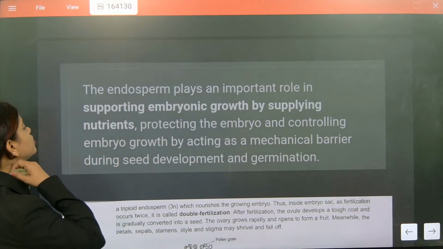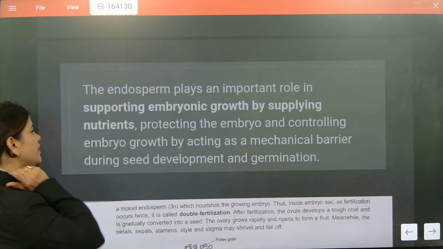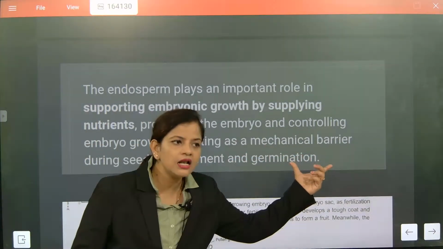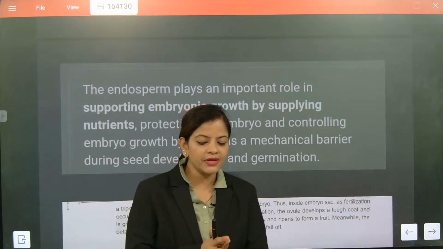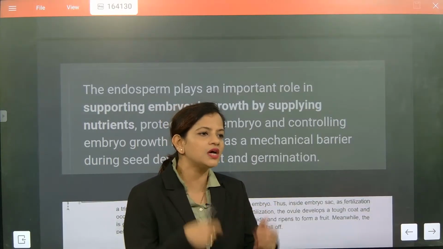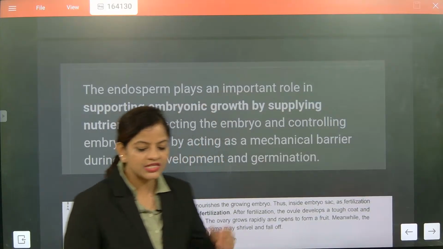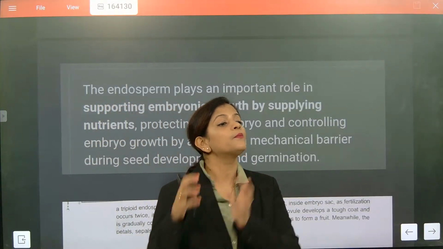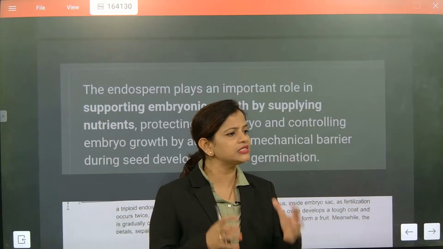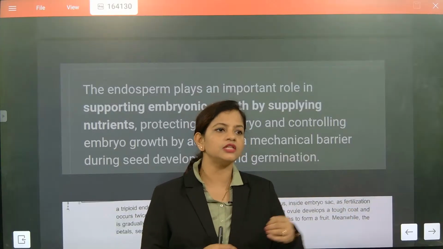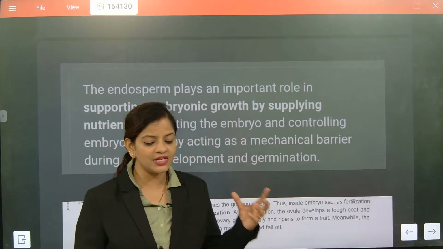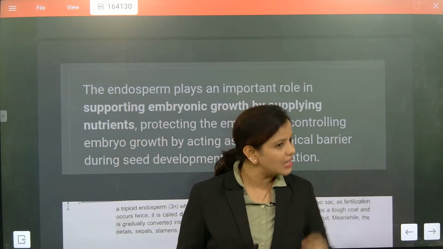So embryonic growth by supplying nutrients, protecting the embryo and controlling embryo growth by acting as a mechanical barrier. Why are they acting as a mechanical barrier? Because they don't allow anything to go inside that disturbs the seed. Understood or not? So seeds are the most important thing to be protected. These hard outer coatings are not allowing any insect or anything to destroy the seeds. You might have seen that any fruit damage will be there, but seeds are damaged at last. Correct now?